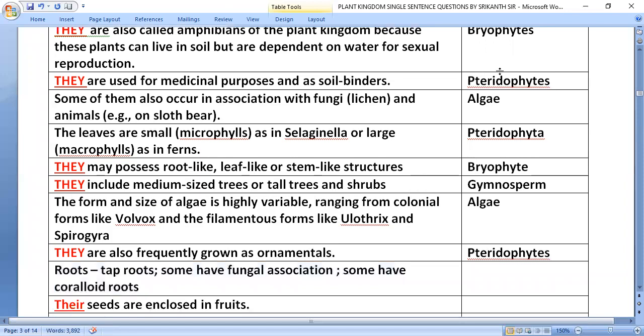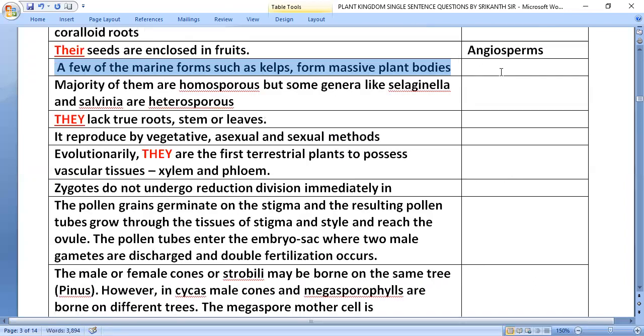Roots, tap roots, some have fungal association, some have coralloid roots, that is in gymnosperms. Their seeds are enclosed in fruits, angiosperms.